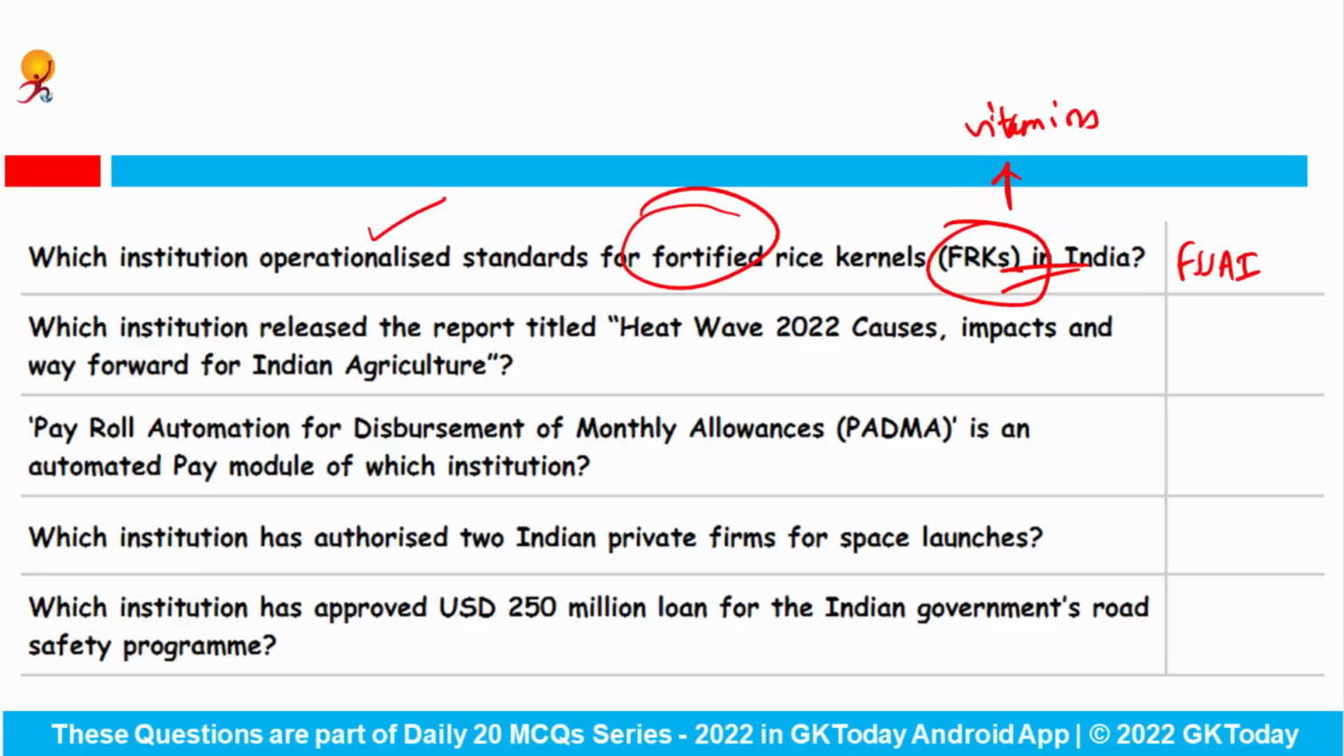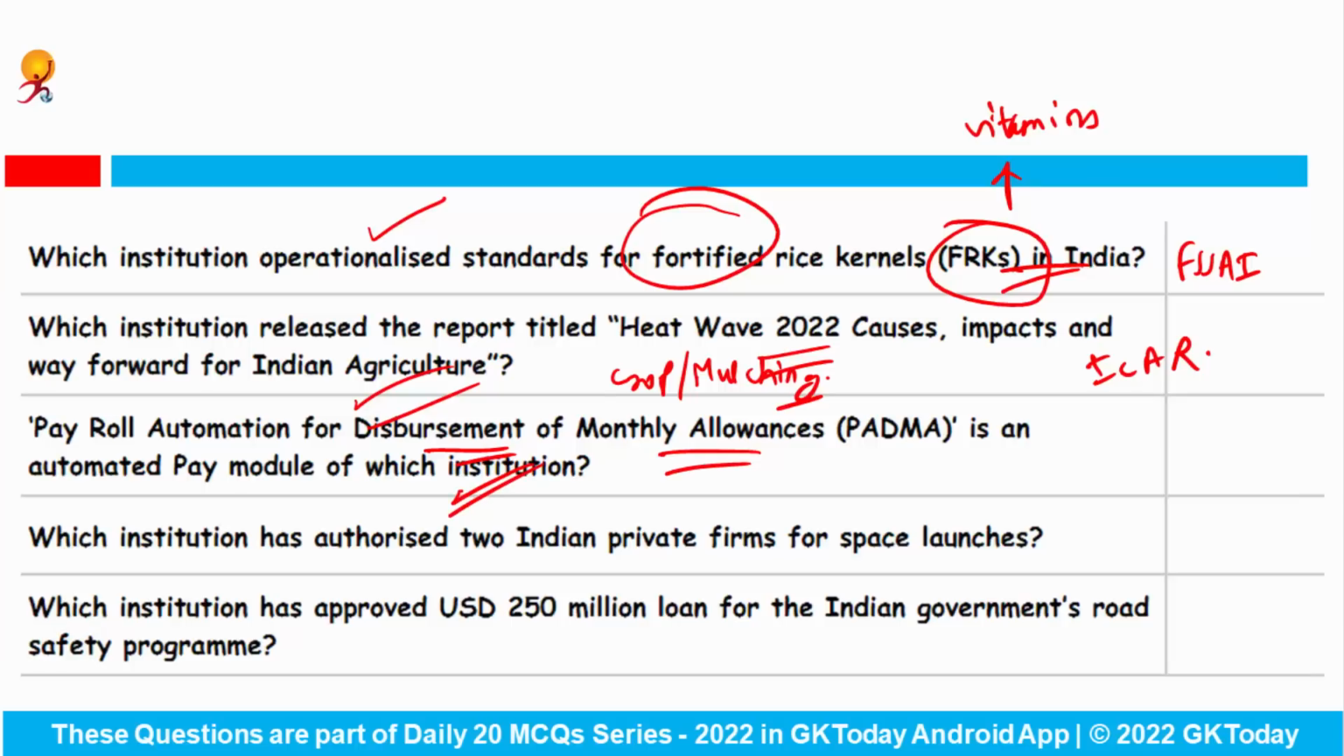Okay. Which institution released the report titled Heat Wave 2022 Causes, Impacts and the Way Forward for the Indian Agriculture? So the Indian Council of Agricultural Research released this particular report, and this report provided suggestions for opting for the right crop varieties, bathing animals, adopting mulching technique, etc. And also the report highlights the ways to fight the heat wave and to protect their crops. Okay. Payroll automation for disbursement of monthly allowances is an automated pay module of which institution?